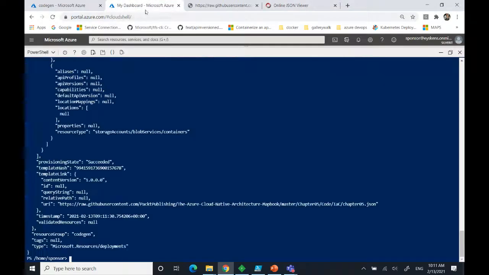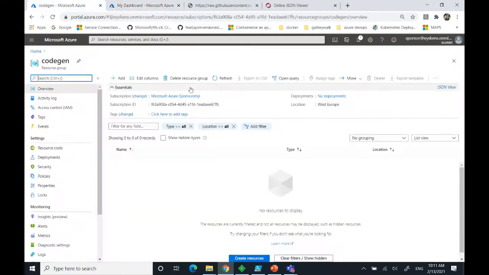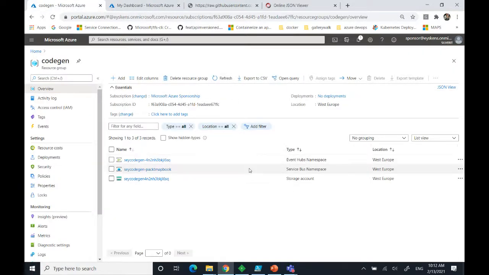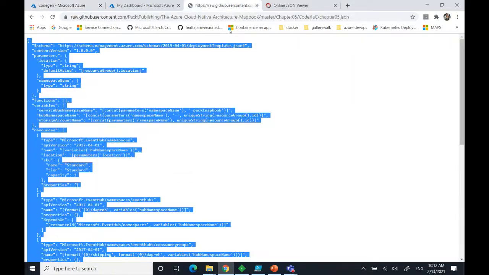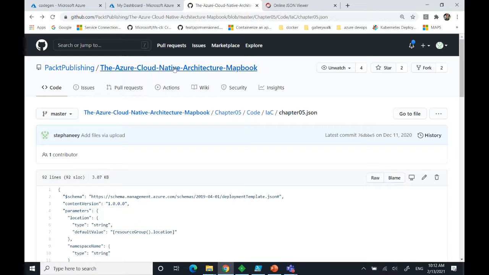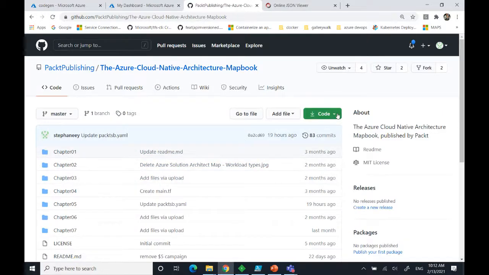So now it seems to be deployed. So let's have a look. Let's refresh this. We have indeed all three resources. So I will actually go further and download the repo, so that I can really put you in the same condition as if you were doing the exercise yourself.